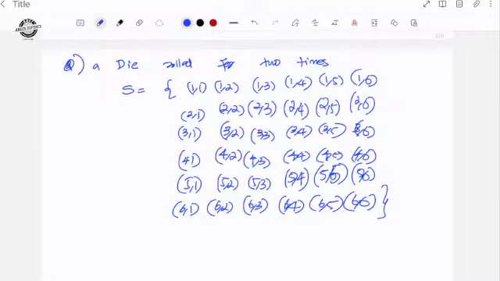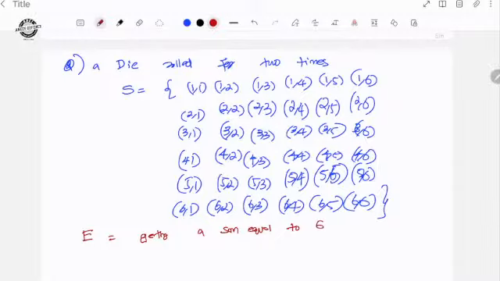For example, I will do one or two. Event E is defined as getting a sum equal to 6.